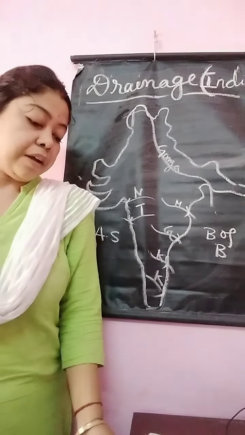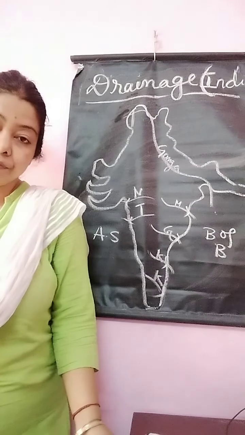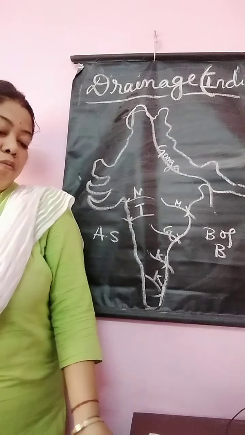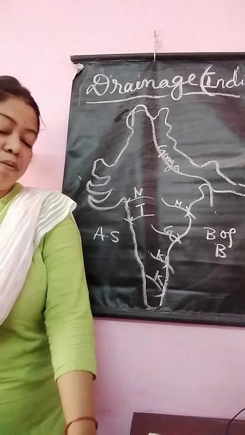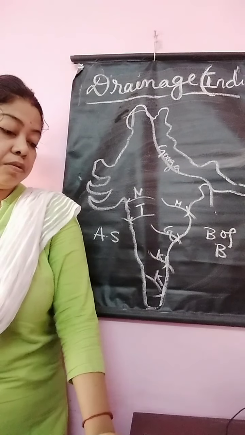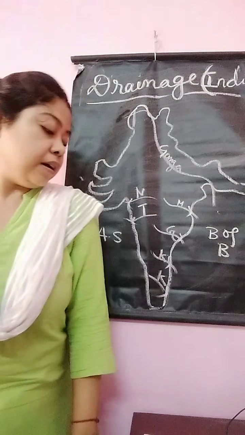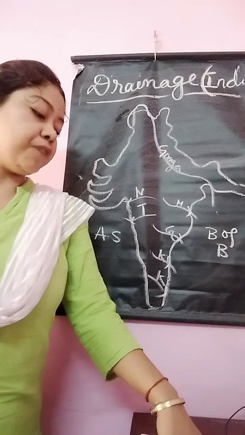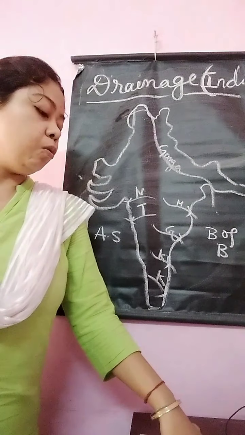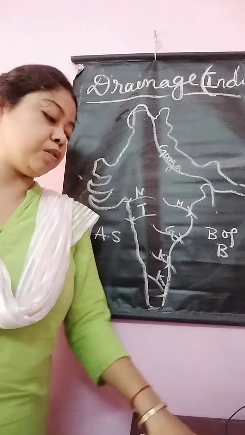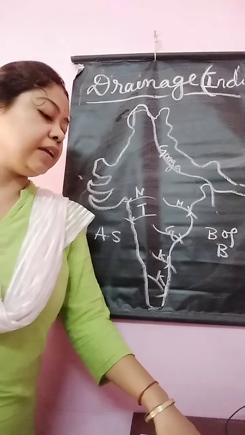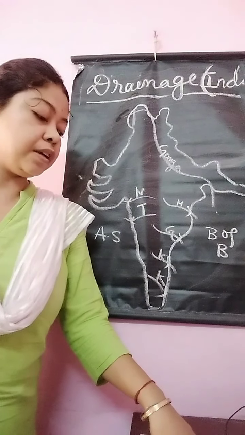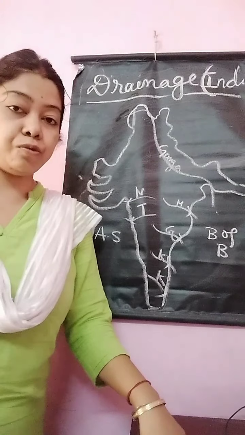Now we are going to the lakes of India. The lakes of India are divided into two parts. One is the Himalayan lakes and the other is the peninsular lakes or the lakes of the south. Himalayan lakes are Nainital, Sattal, Bhimtal. They are all freshwater lakes. Then Dal Lake, Wular Lake in Kashmir, freshwater lakes. Then Pangong Lake in Ladakh, it is a brackish water lake. Then Loktak, Manipur, freshwater lake. Sambar in Rajasthan, brackish water lake.